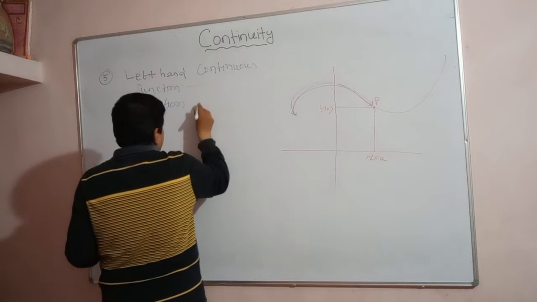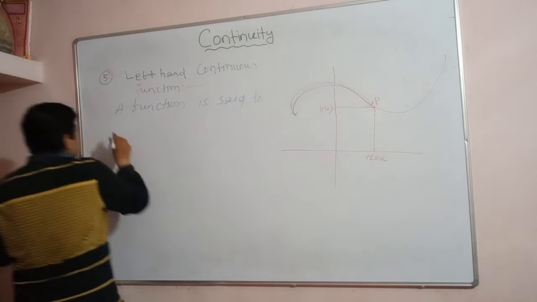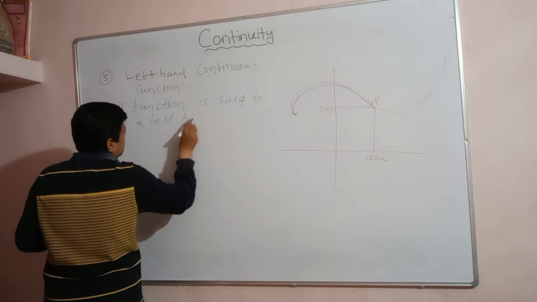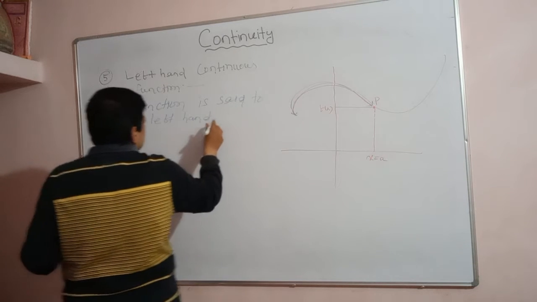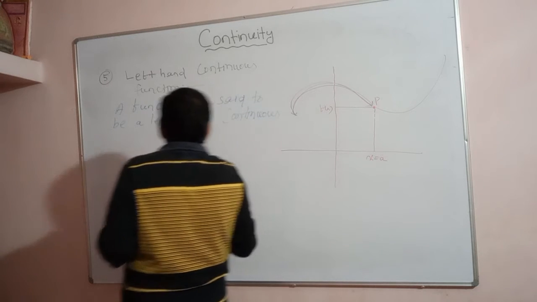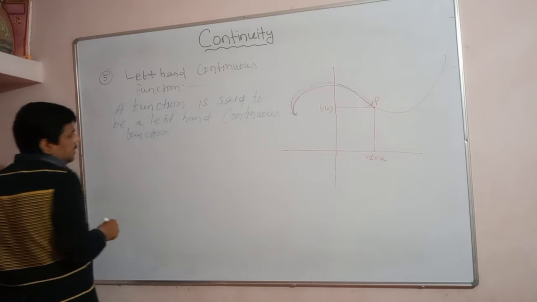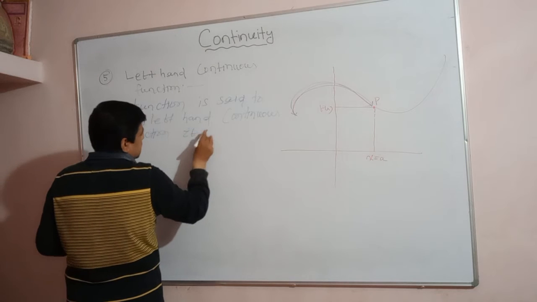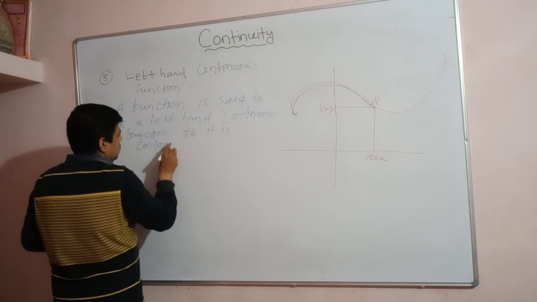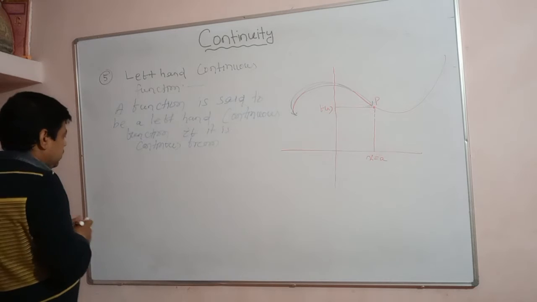A function is said to be a left hand continuous function if it is continuous from the left hand side.